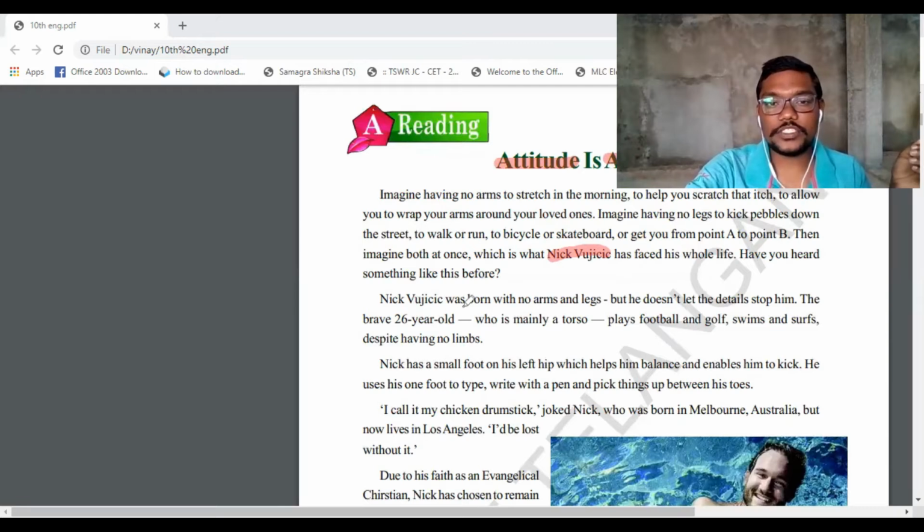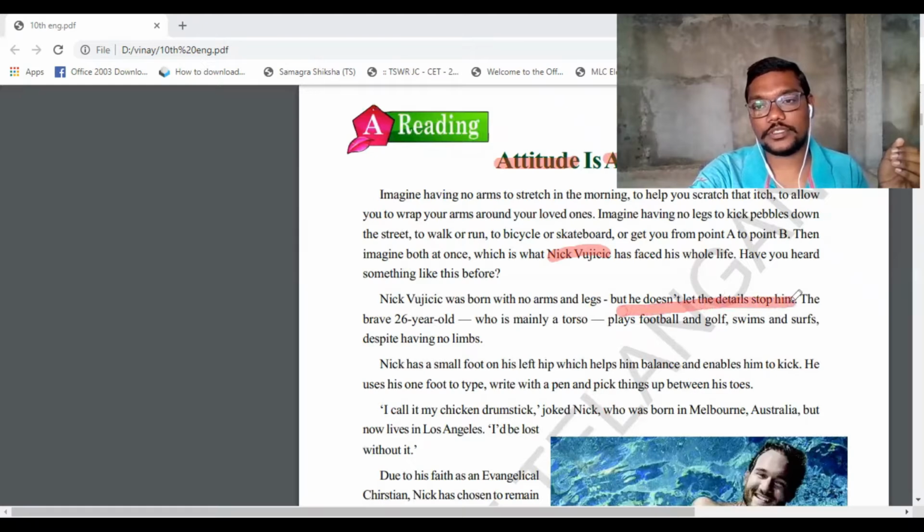Okay, see here. Nick Vujicic was born with no arms and legs, but he doesn't let the details stop him. I think this is an important line. See, in the exam, he is going to ask, what are the details? Or he may give the line, he doesn't let the details stop him, and ask what is the meaning of the sentence?